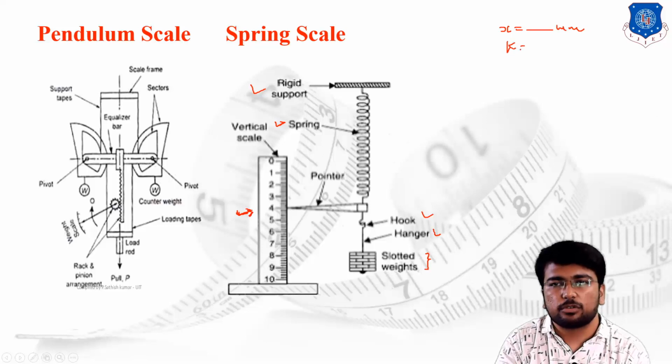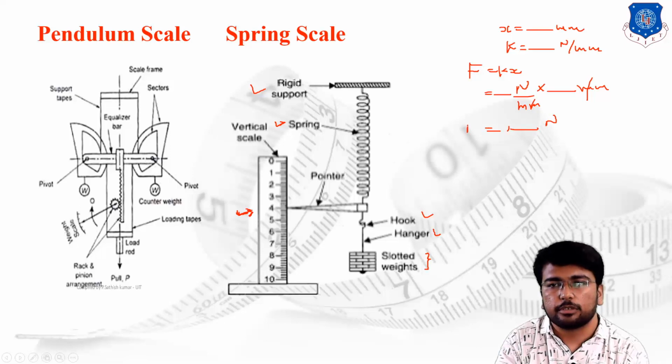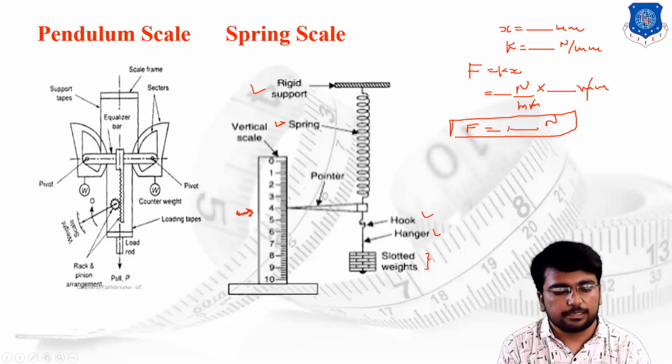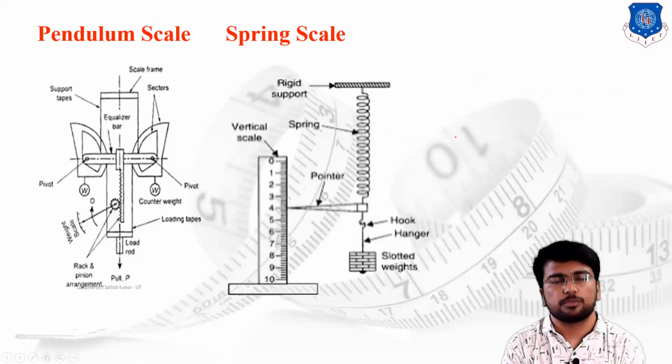You know the spring's constant in Newton per mm, then simply you use the equation F is equal to kx, where k in Newton per mm into x in mm get cancelled, and you find the value in Newton. We simply find the value of the force which is directly attached to the spring scale. So guys, this is a very basic concept of the measurement of forces.